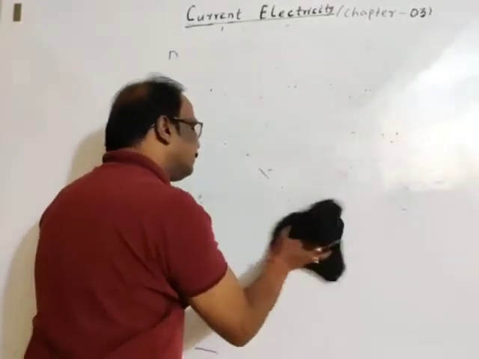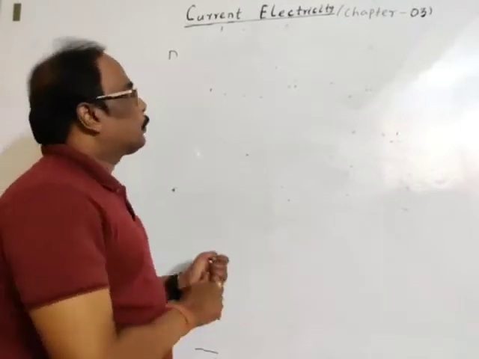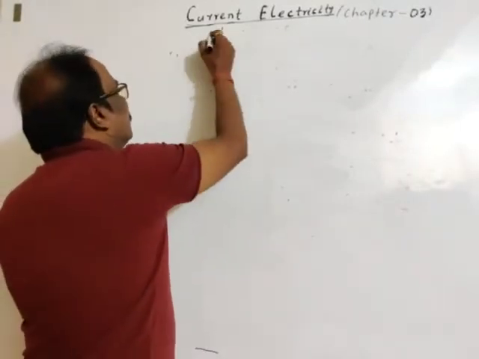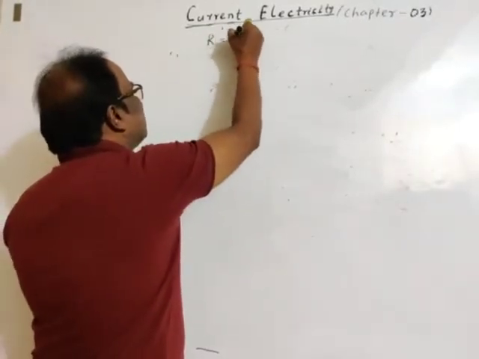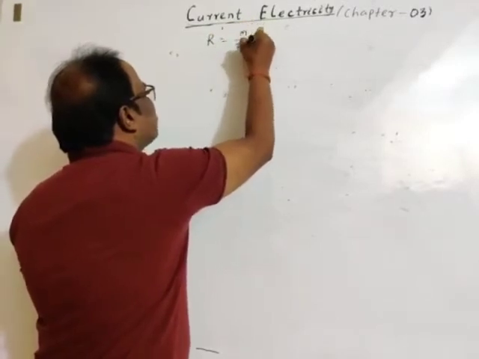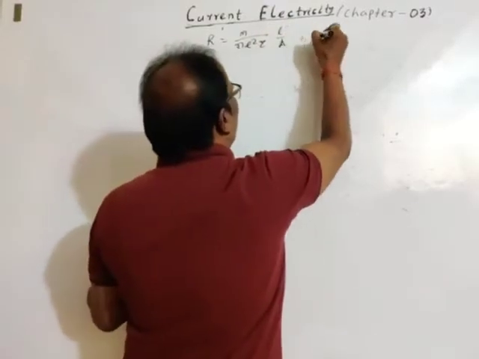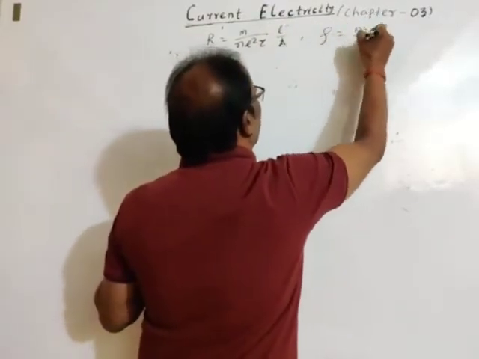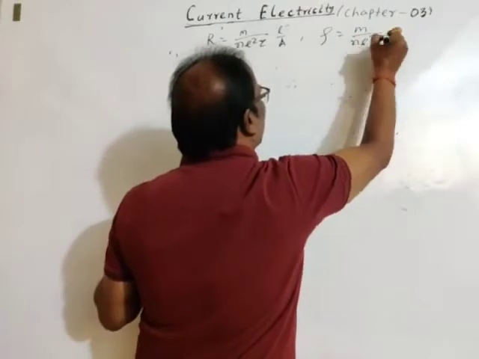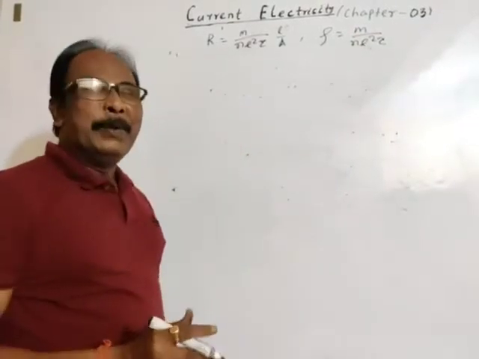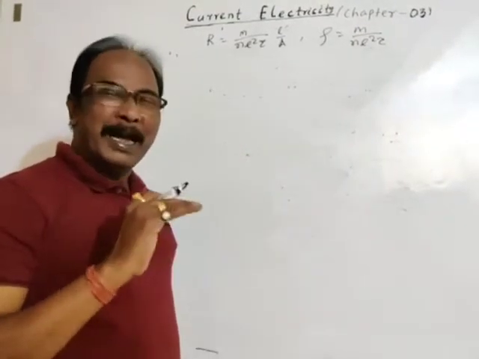I'm writing the formula again. The formula for resistance is R = m/(n e² τ) × L/A, or resistivity ρ = m/(n e² τ). Okay, so we'll discuss bit by bit.